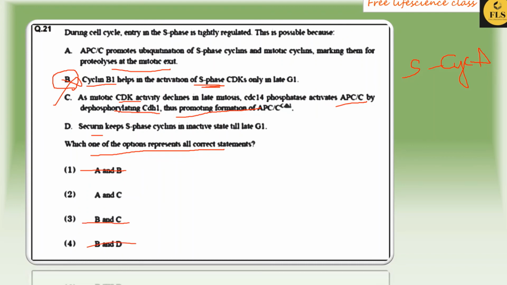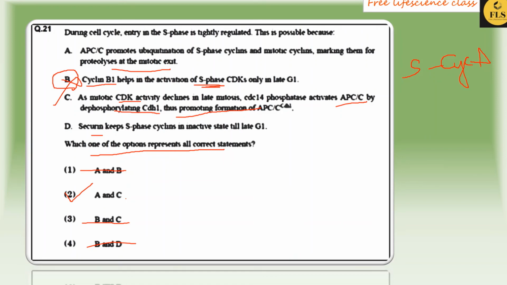So APC-BARC promotes ubiquitination of S phase cyclins. True. We have already said that APC as well as SCF complex helps in the ubiquitin proteasomal pathway, helps in degradation of proteins by ubiquitin proteasomal pathway. So this is true.